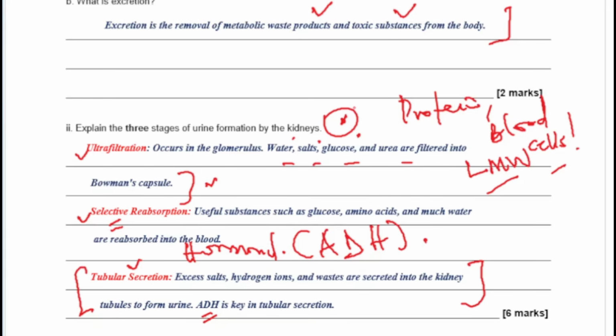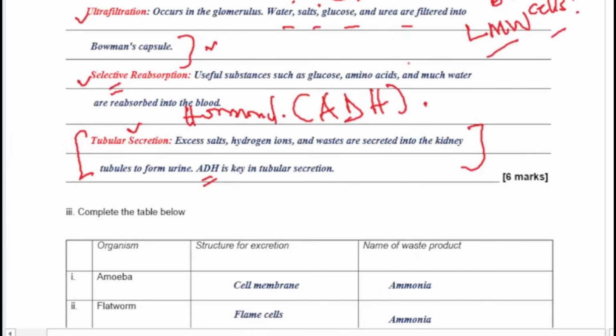The osmotic concentration of the body is high, so more ADH will be sent into the distal tubule, making it porous, leading to a very concentrated urine. So write down the fact that more ADH means concentrated urine, and less ADH means dilute urine. Okay, so we move on from there.